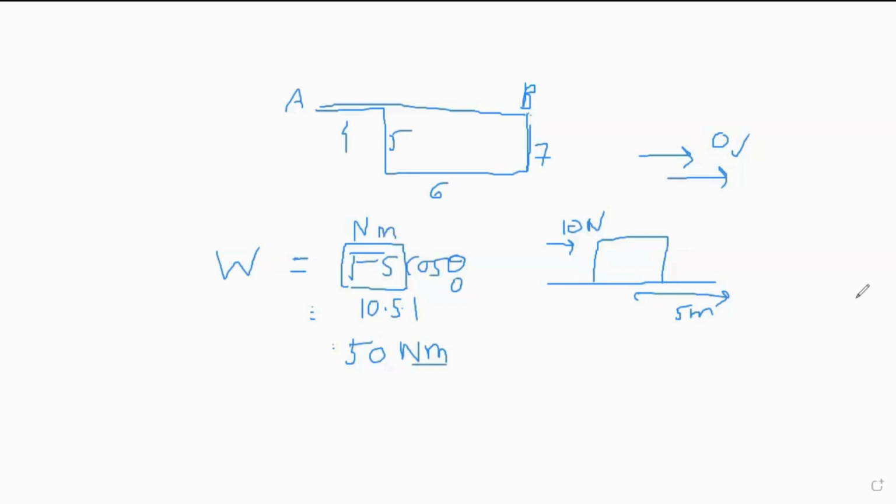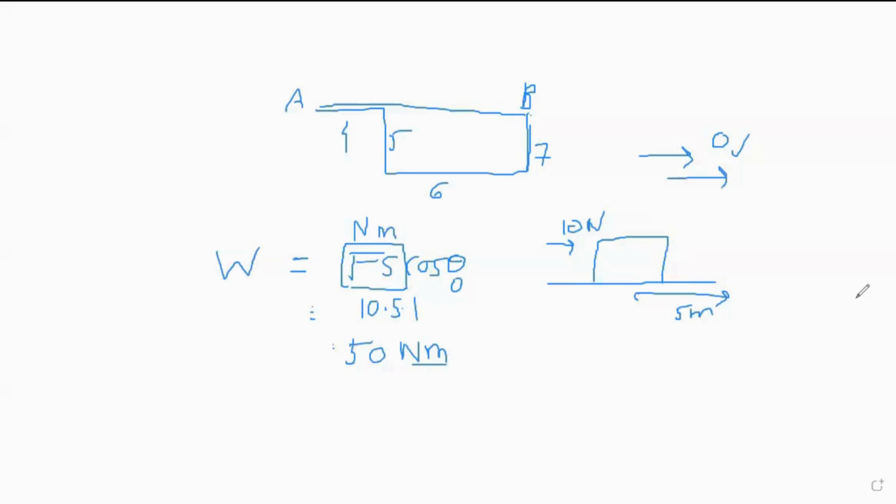Okay. So see, here the work is done, isn't it? And if the object is moving, what kind of energy does the object possess? Frictional force. No, I'm not talking about that. Here you're applying some force and the object is moving, right?